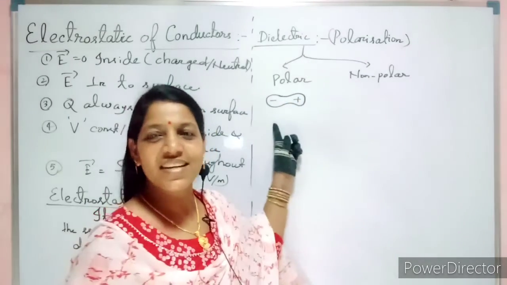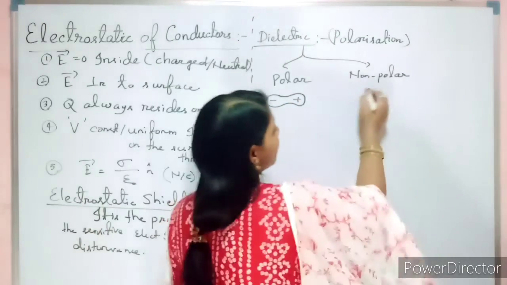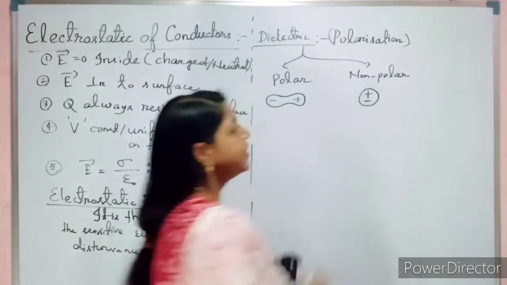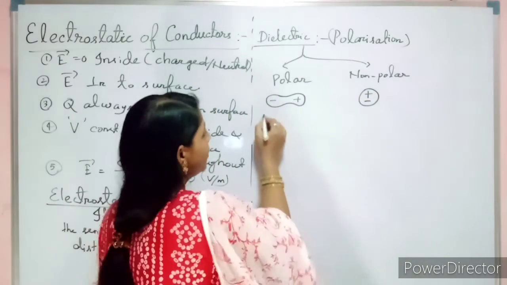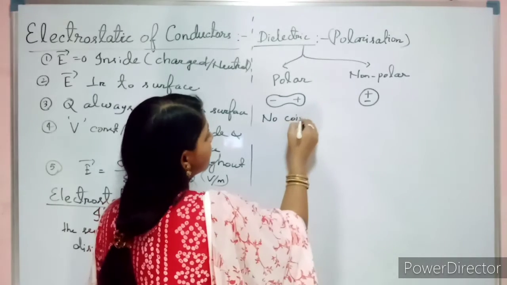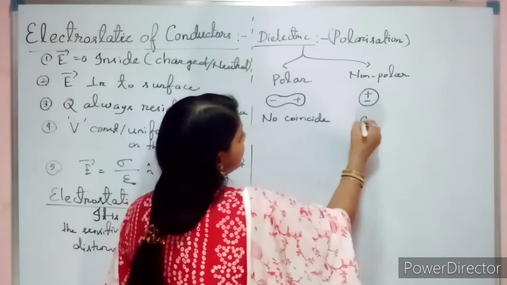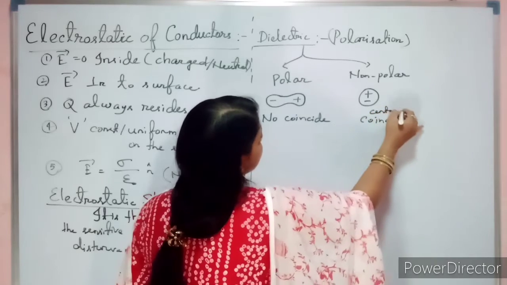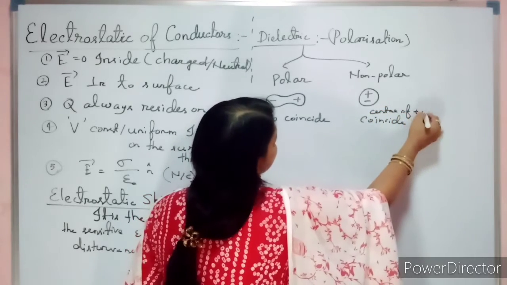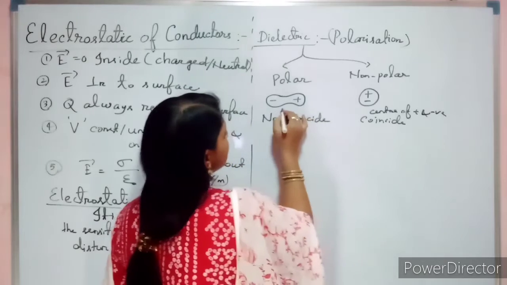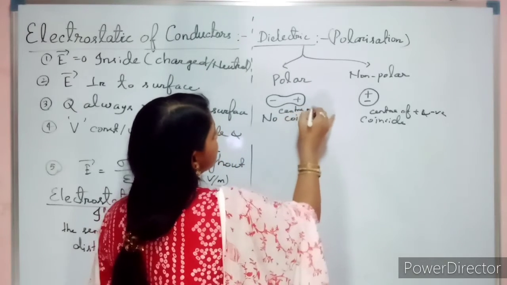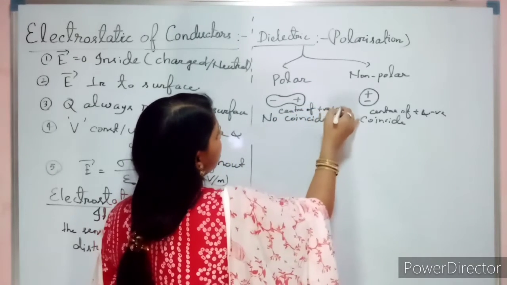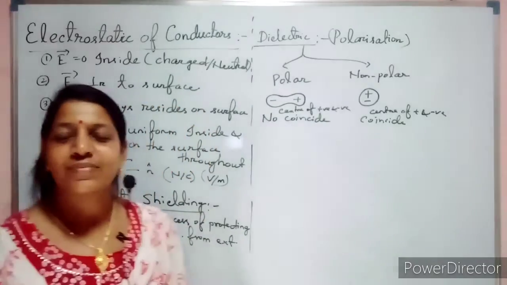So they are not coinciding. But coming to non-polar, they coincide. So here no coincidence, here it coincides, the center of positive and negative charge.